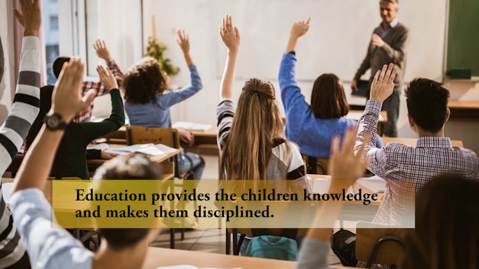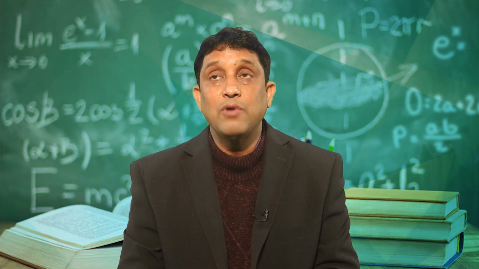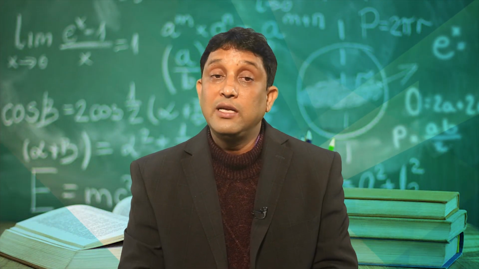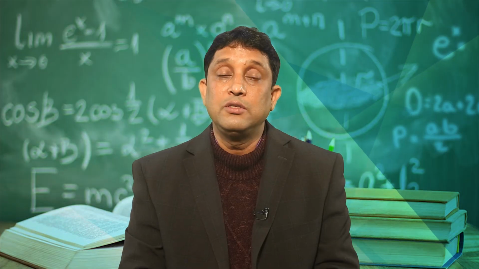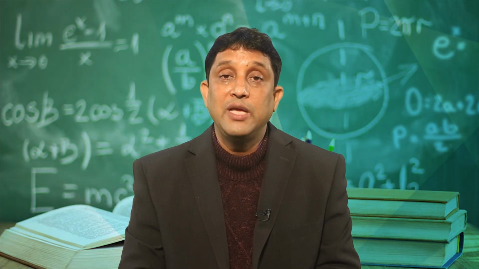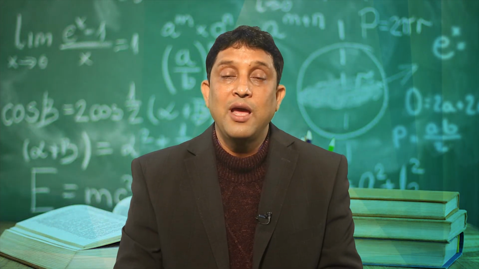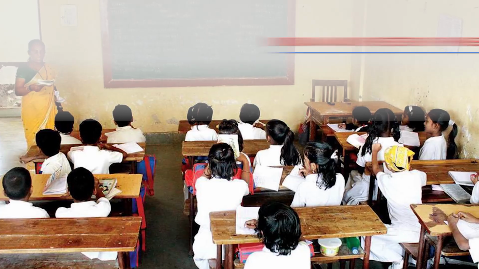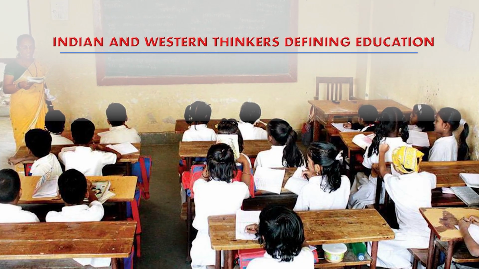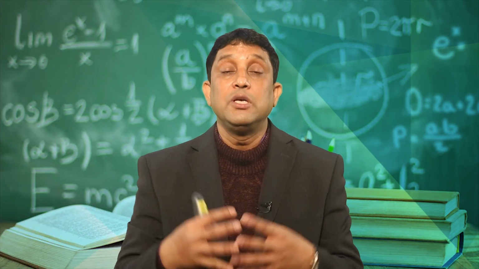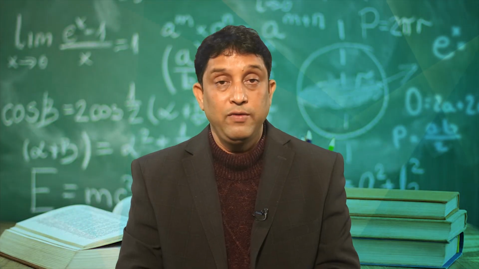Here it definitely provides knowledge, it provides understanding, and it also helps the individual child to apply new knowledge in different situations, and at the same time it also makes the individual child disciplined. So, these are certain meanings that have emerged from the etymological derivation of education. Now, let us try to understand the definitions of education given by Indian and Western thinkers, and further we will try to critically analyze them and derive certain meanings from the definitions of education given by Indian and Western thinkers and philosophers.